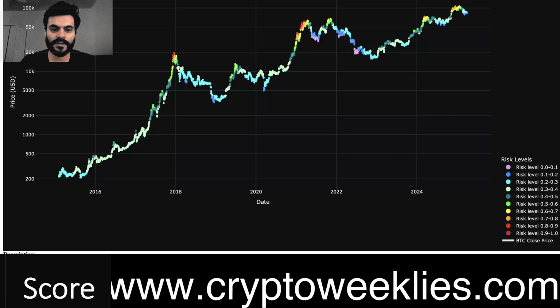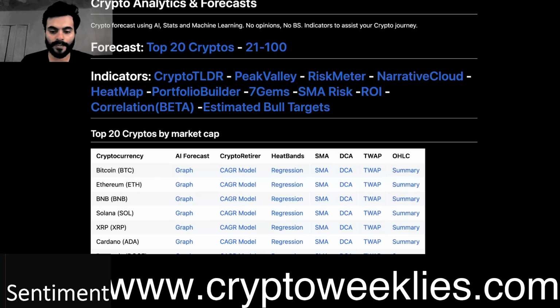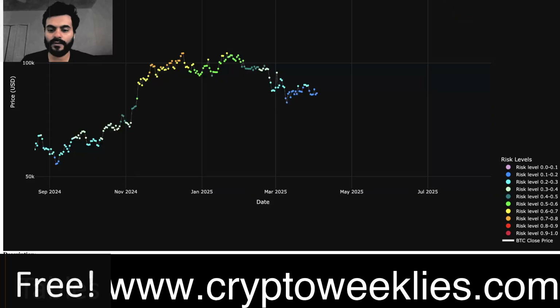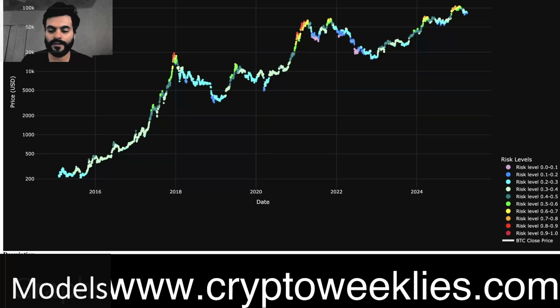Per this model, this is the price with respect to the 20-week moving average of Bitcoin. You can check out the model over here. This is the home page of the site. We are going and checking out the 20-week simple moving average based risk for Bitcoin. Right now, the 20-week simple moving average risk for Bitcoin is at 17% or 0.17. That means per this model, the price has relatively cooled off with respect to 20-week moving average.